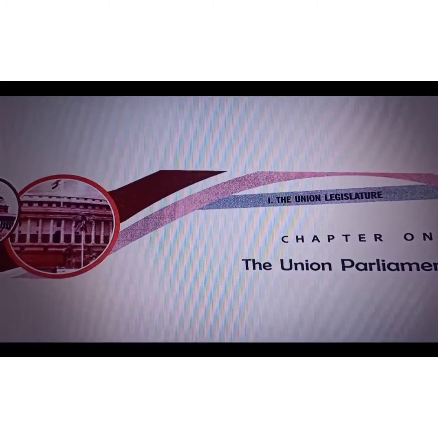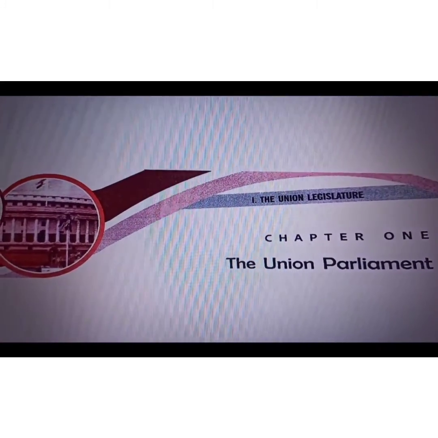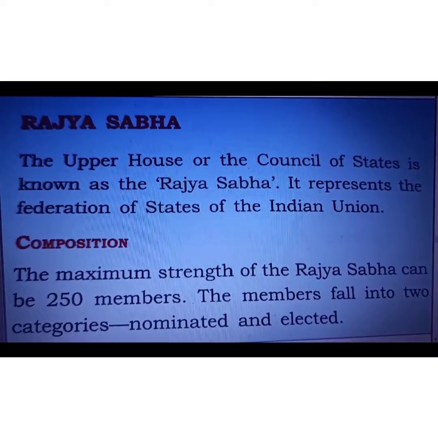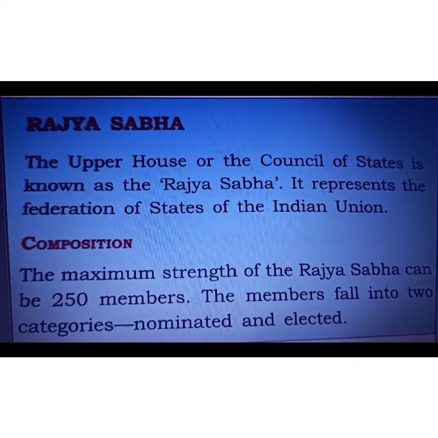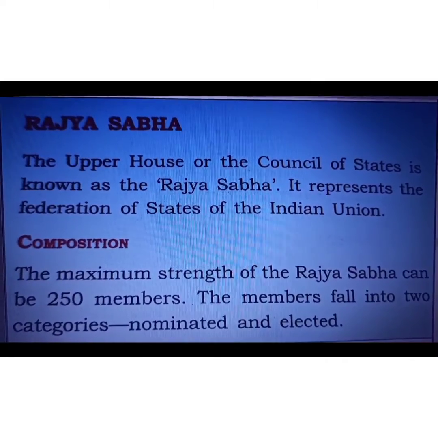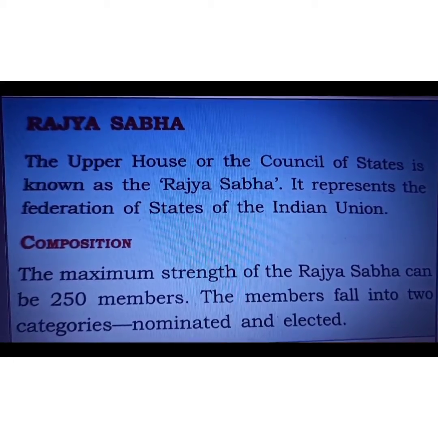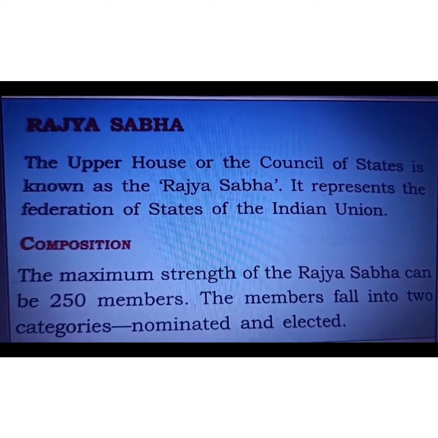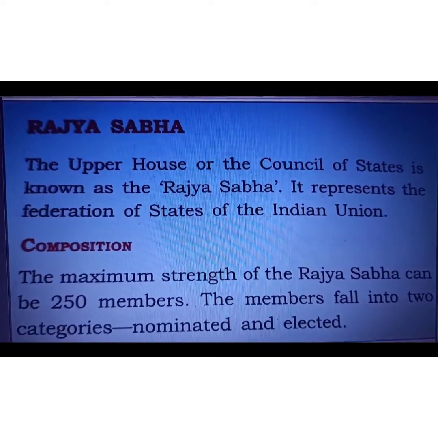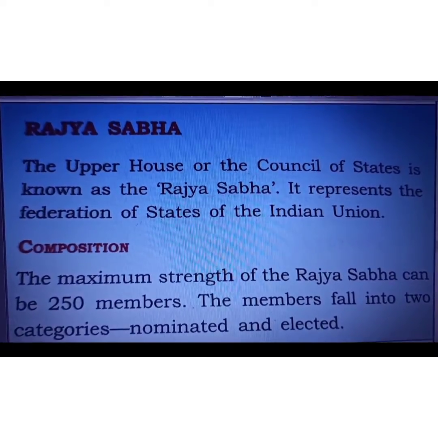Today, we are going to discuss chapter number 1, the Union Parliament. So, let's go for Rajya Sabha, its composition, its qualification for membership, term or tenure of Rajya Sabha, why it is known as permanent house, and election pattern of members of Rajya Sabha.